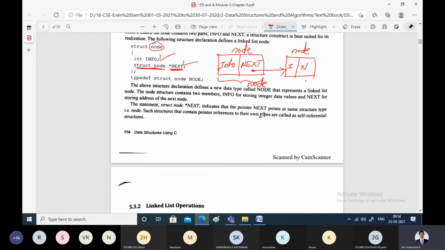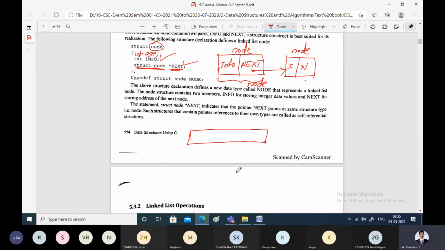Now here, for our explanation purpose, it has been assumed that the node contains only one information part. But during real-time implementation, we may have more than one information part also. For example, the node may look like this. You may add one more line in the structure definition: int age.